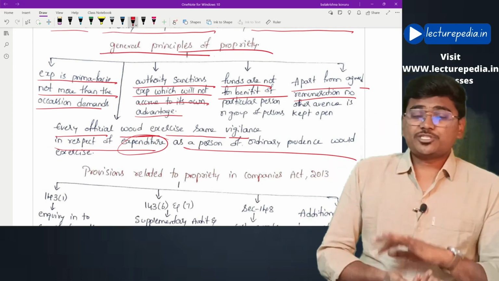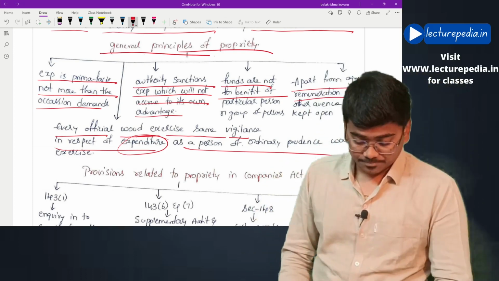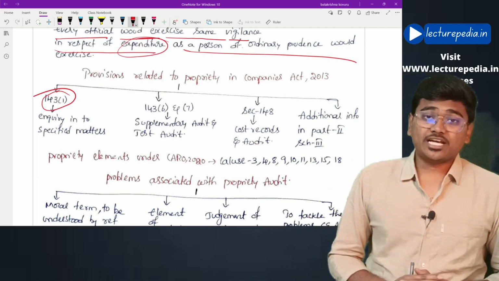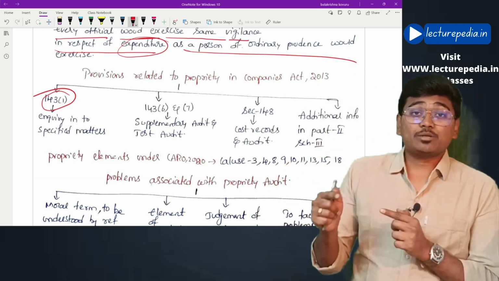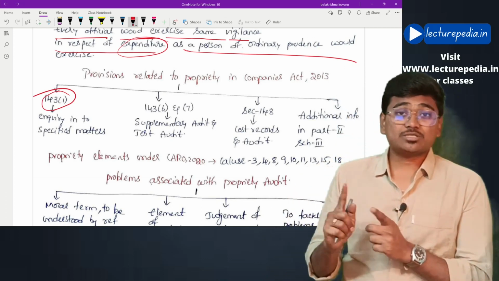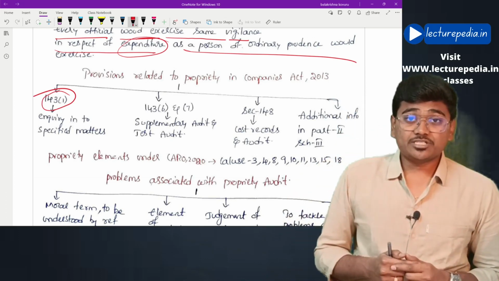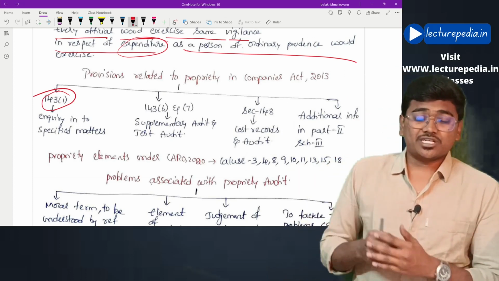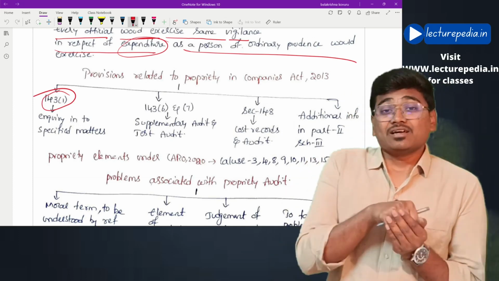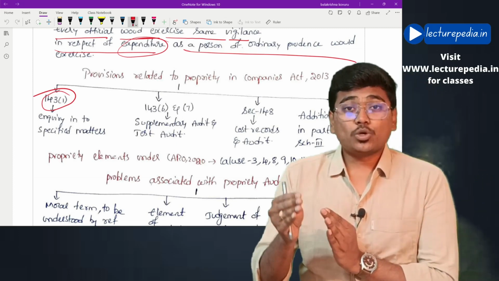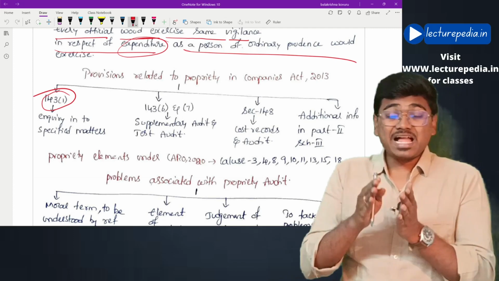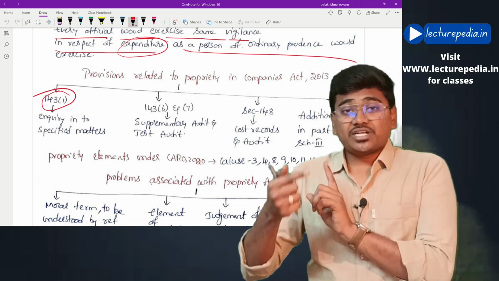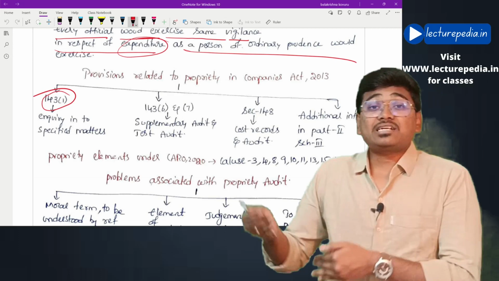Now, the elements of propriety are also present in the Companies Act. If you see section 143 subsection 1, there are 6 elements that have to be inquired by the auditor: whether the terms and conditions of loans and advances made by the entity are prejudicial to the interest of the entity, whether any entries made by book adjustment are prejudicial to the interest of the entity, whether investments made by the entity are sold at a price less than the cost, whether any personal expenditure is shown as revenue expenditure, and whether any shares have been allotted during the year for cash, and whether the cash has actually been received.